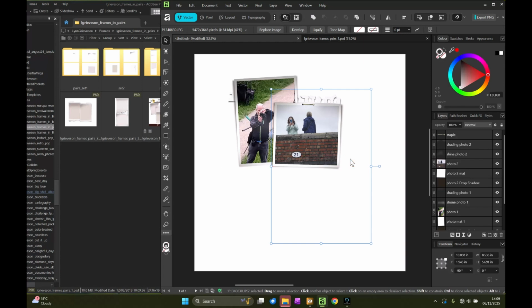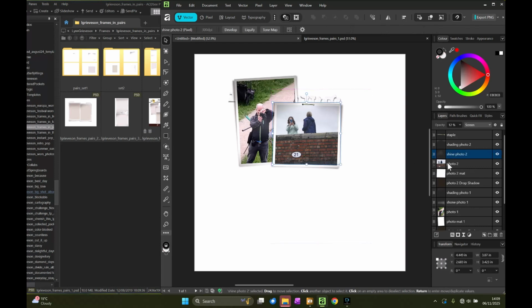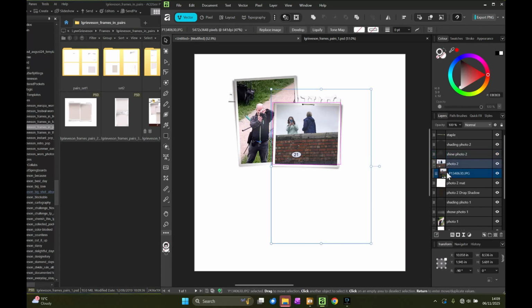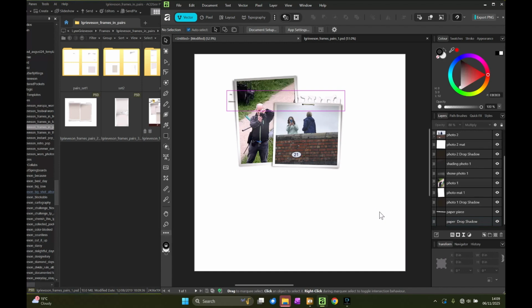Now for context, the photo that I've just put here has the canal with it. So I'm going to take a copy of that photo and put it right underneath at the very bottom.